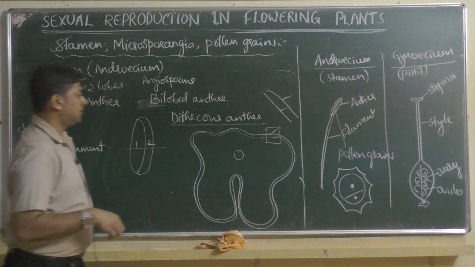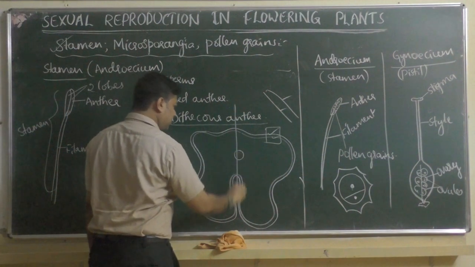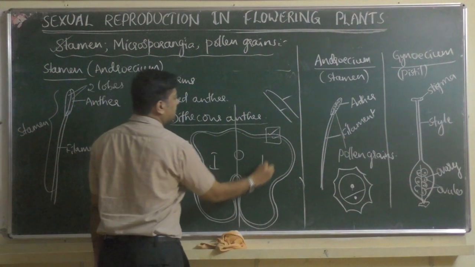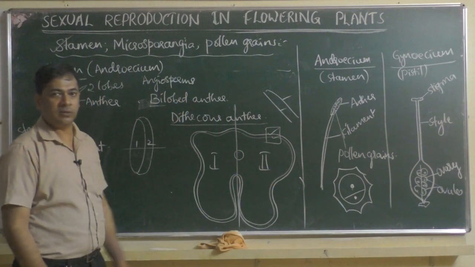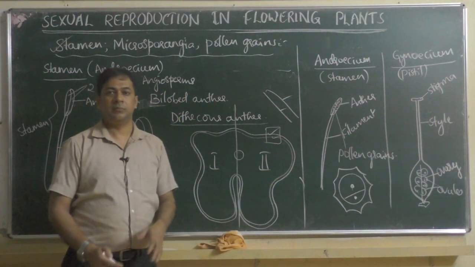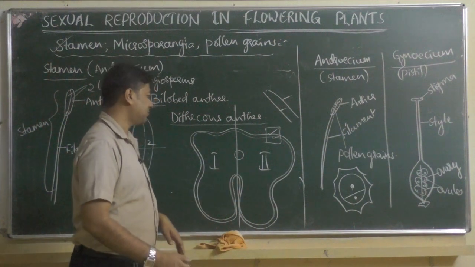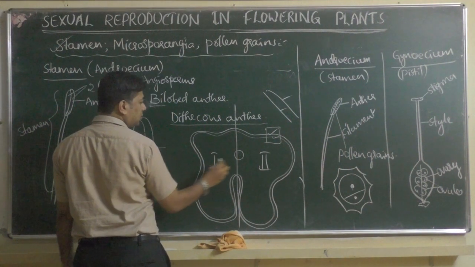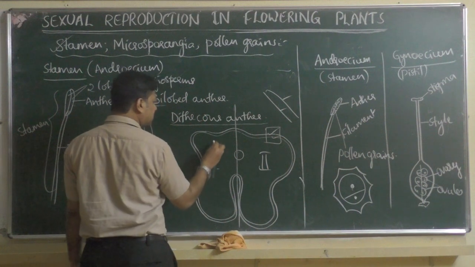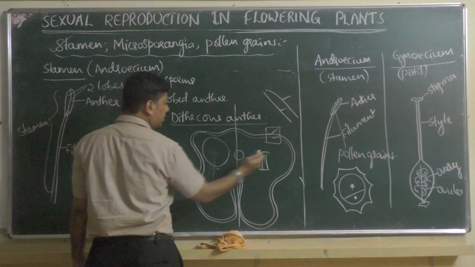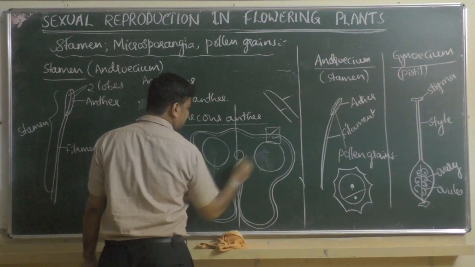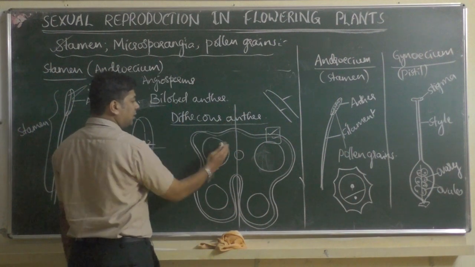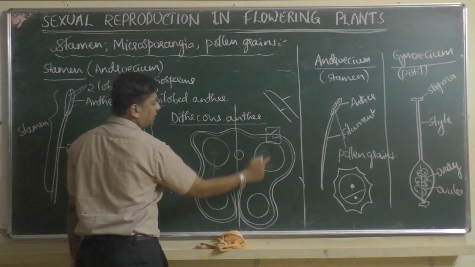Okay, so then each part, what you see here, if you divide one anther in the middle into two parts, these are two lobes. This is lobe number 1 and this is lobe number 2. Like you can also say left lobe and right lobe, means left half, right half. So two halves. Each part is called lobe. So one lobe here, second lobe, and each lobe has two circular bag like structures like this. So you can see one lobe, left side has two and right side, one other lobe has two.